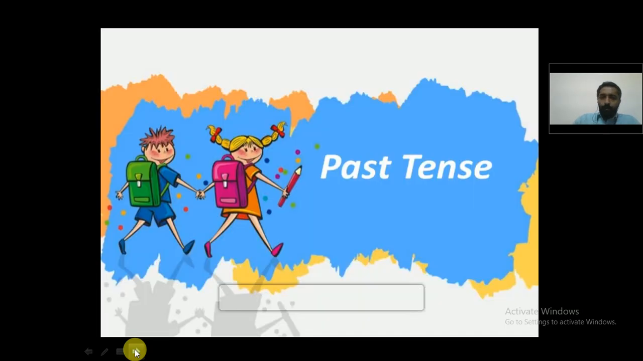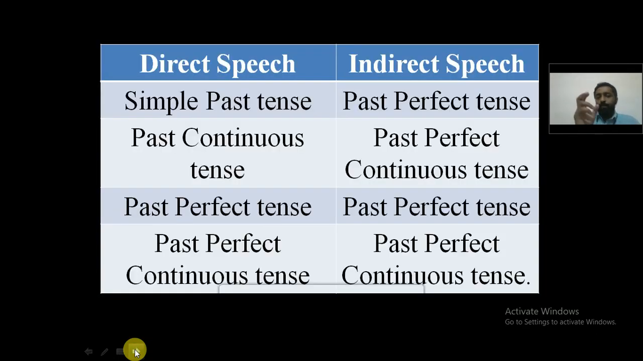Now we will move on to the next one, that is past tense. What happens in the past tense? What things you must keep in mind when you are converting from direct into indirect speech? The simple past tense will be changed into past perfect tense. Past continuous tense will be changed into past perfect continuous tense. Past perfect tense and past perfect continuous tense will remain the same, which means there are no changes.